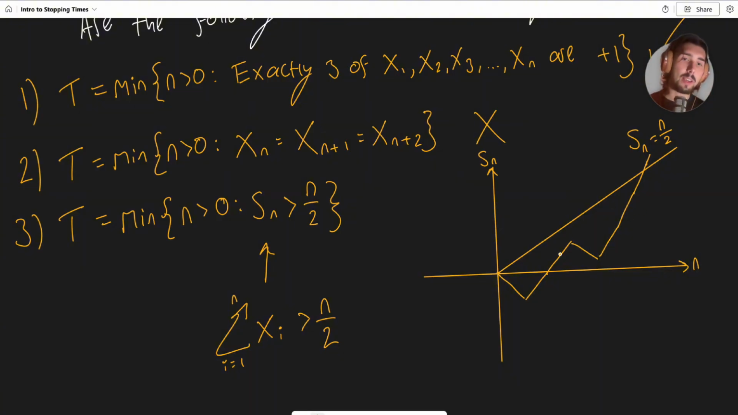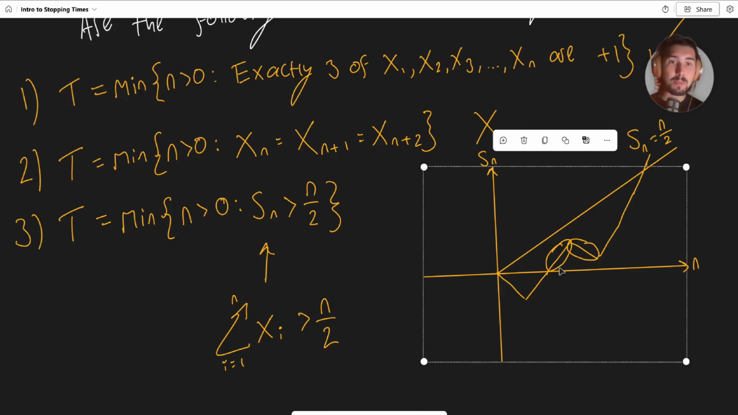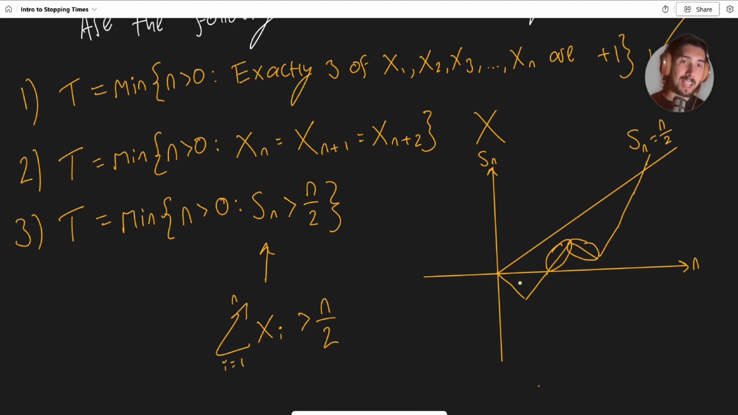So just to be very clear, remember that the gradient of each of these lines here is either 1 or -1, because for every 1 we go across, we're going to go up by 1 or down by 1. So the actual random walk, those lines are going to be steeper than the Sn equals n over 2. So it is possible for our simple random walk to catch up and then go above. It's not like if it goes below, it can never reach it again, because these lines here are steeper than the n over 2 line. So we can go above it.